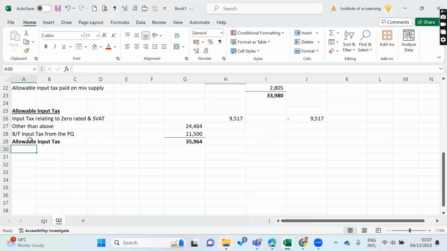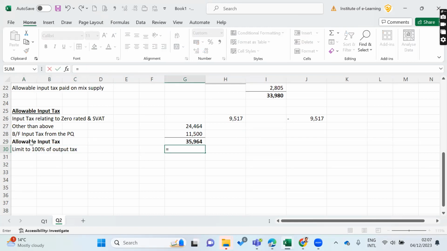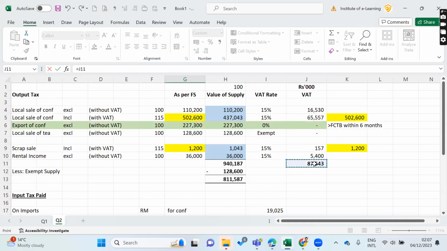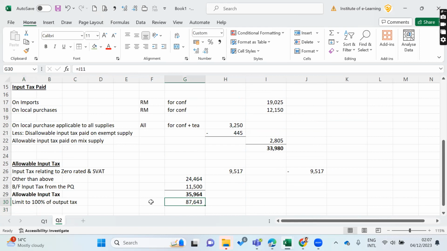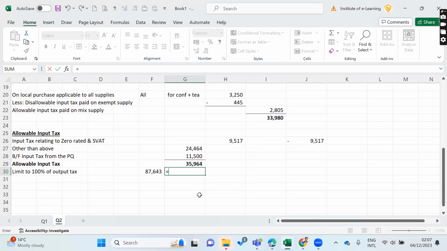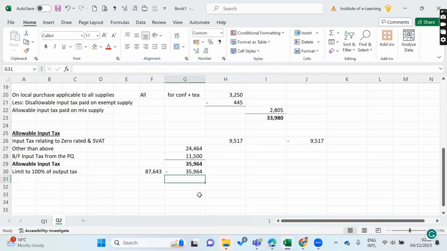Then what you can do is you have to limit it to 100% of the output, right? Limit to 100% of the output. Then the 100% of the output means the output would be how much? Output is 87 million. Anyway, you can only take the amount relevant to the output. Anyway, output would be 87. That means you can go with the entire 35 million claim. There won't be any carry forward to the next part.